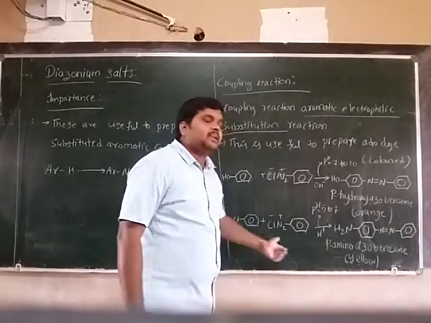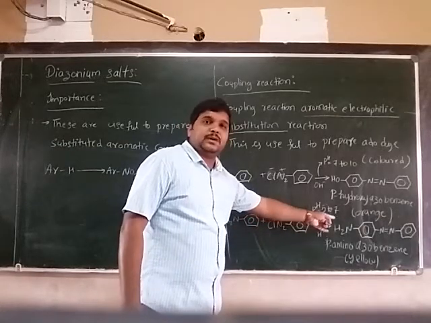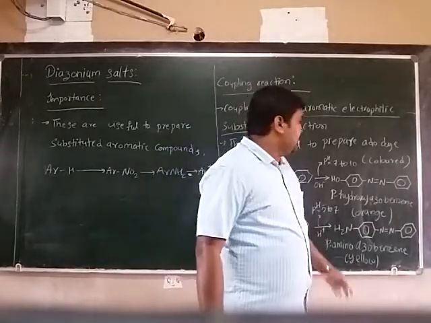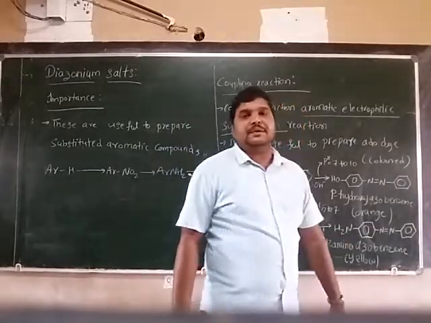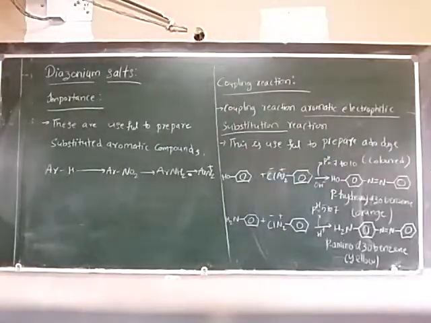Then aniline reacts with benzene diazonium chloride, pH 5 to 7, acidic conditions, and forms para-amino azobenzene. What is that? Para-amino azobenzene. This is yellow color.